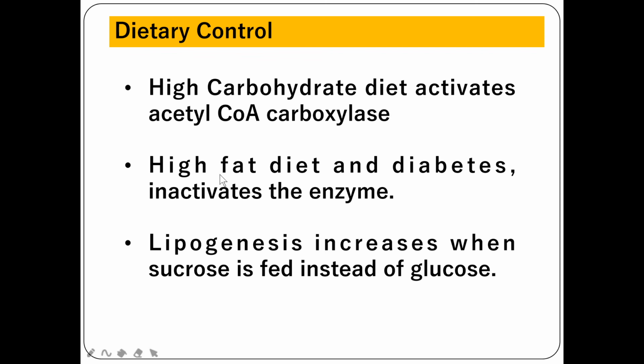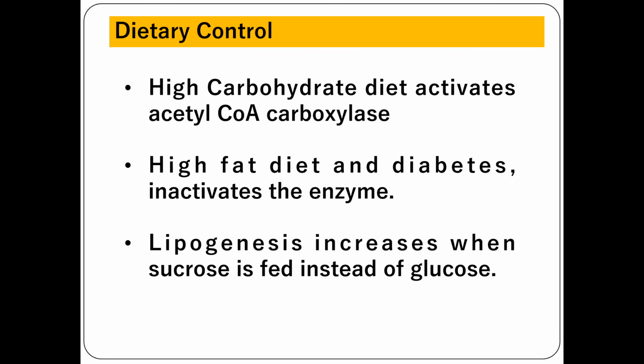Whereas when we take a high-fat diet or during insulin deficiency, in the case of diabetes mellitus, it will deactivate the enzyme acetyl CoA carboxylase. And lipogenesis is increased when sucrose is fed instead of glucose, because fructose bypasses the phosphofructokinase control point in glycolysis and helps trigger the lipogenic pathway.